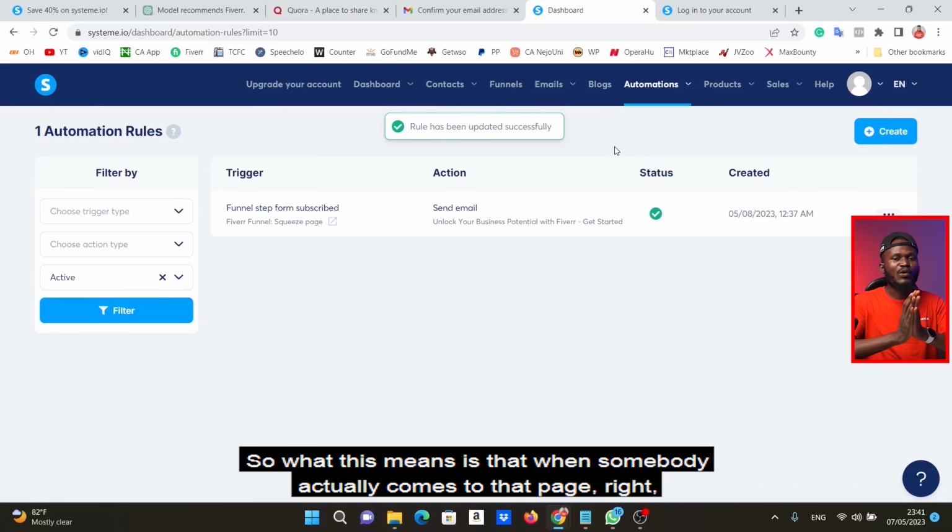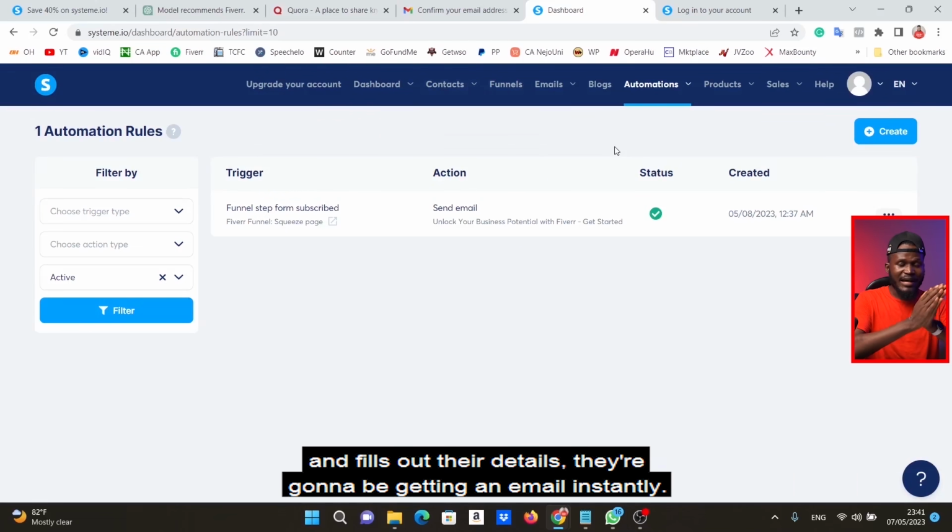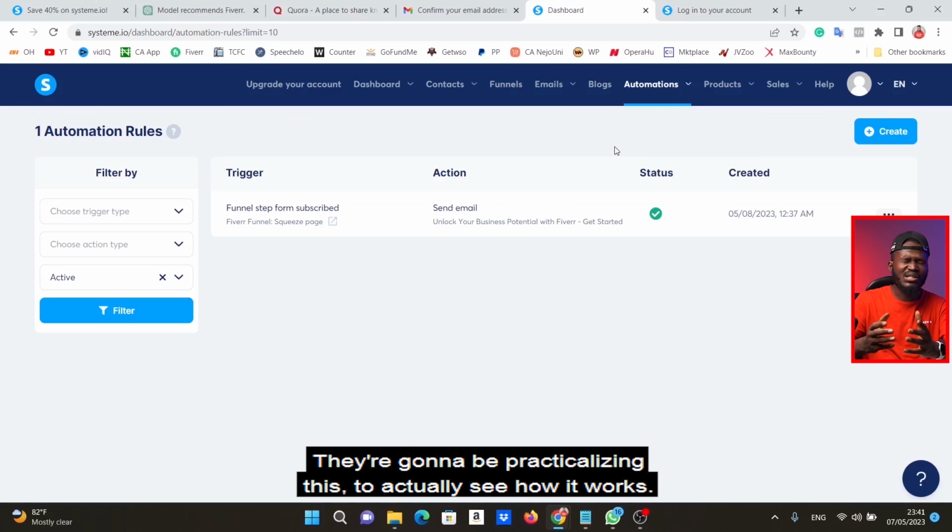So what this means is that when somebody actually comes to that page and fills out their details, they're going to be getting an email instantly. We're going to be testing this to actually see how it works.